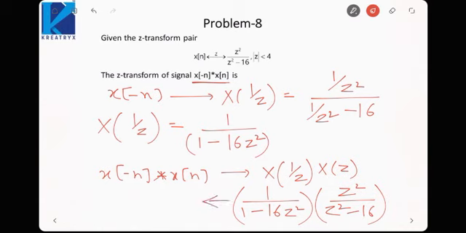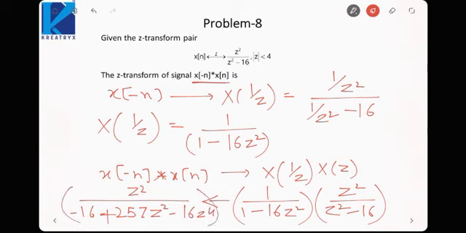So this would come out to be z square over 16 minus 257 z square plus 16 z4. This would be my z transform of this signal. We just need to take the product of these two functions. Okay. So here we have applied two properties. One is the time reversal and other is the convolution theorem.